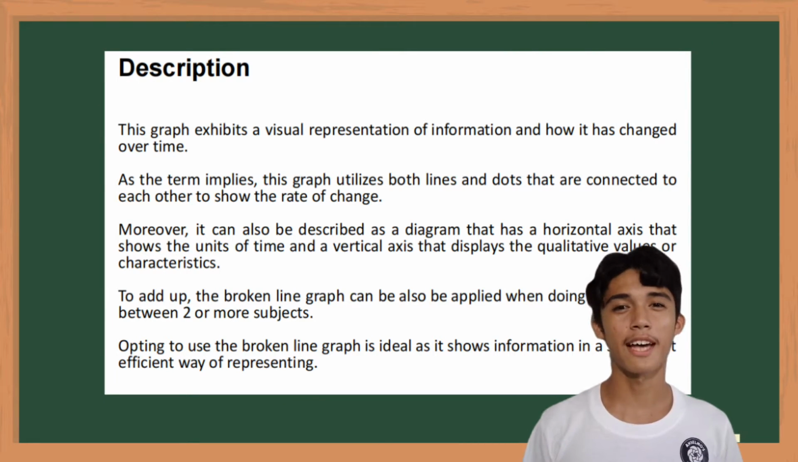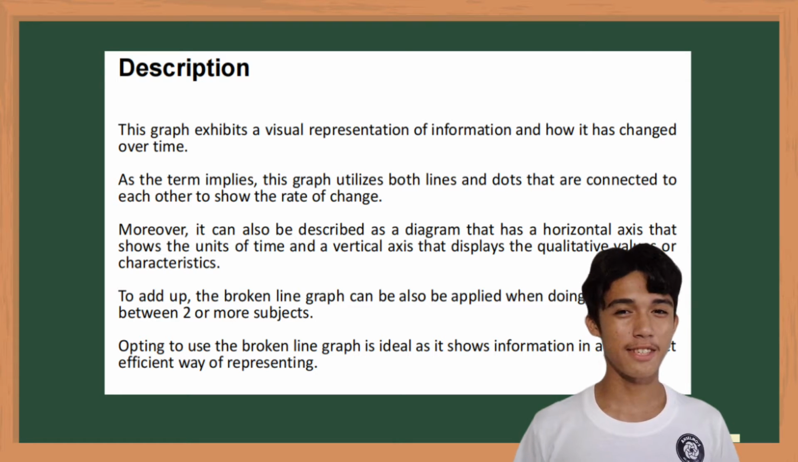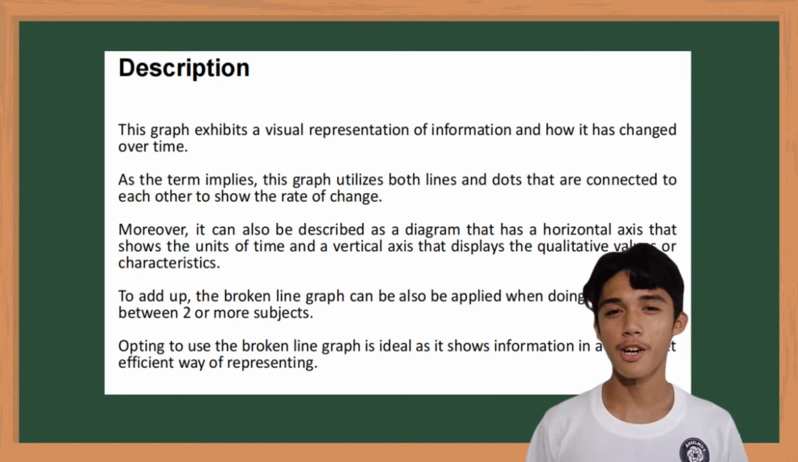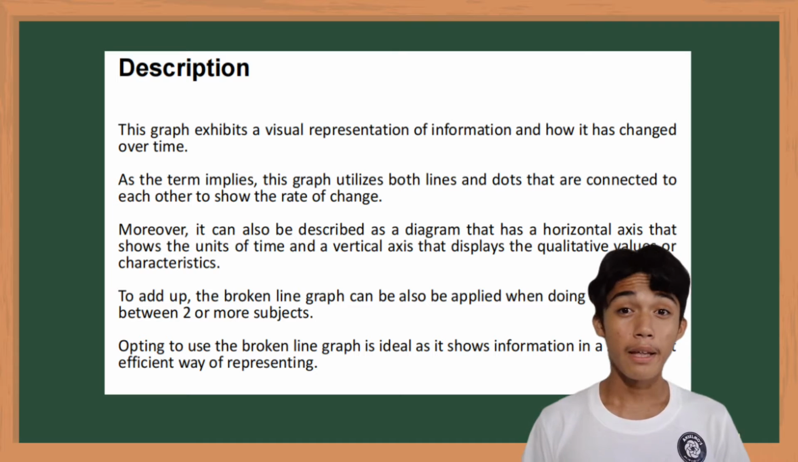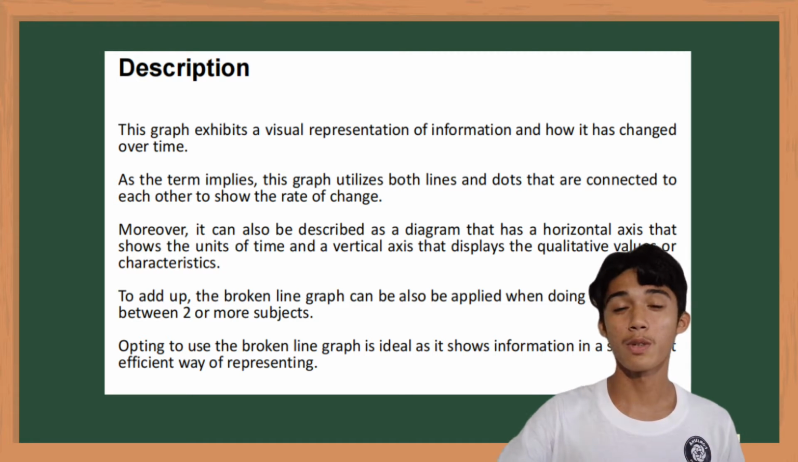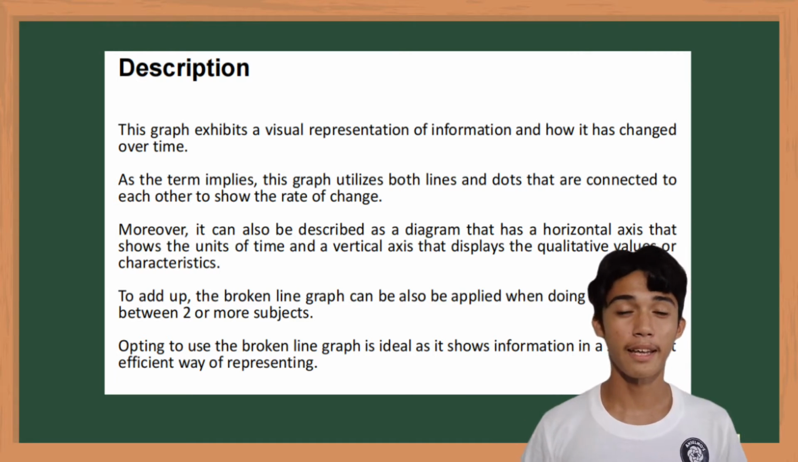Description of a broken line graph. This graph exhibits a visual representation of information and how it has changed over time. As the term implies, this graph utilizes both lines and dots that are connected to each other to show the rate of change. Moreover, this graph can also be described as a diagram which has a horizontal axis which shows the unit of time and a vertical axis which displays qualitative values or characteristics.